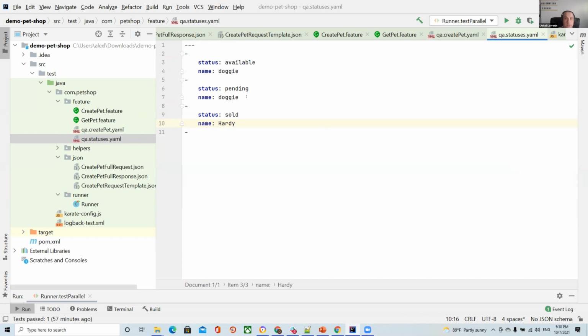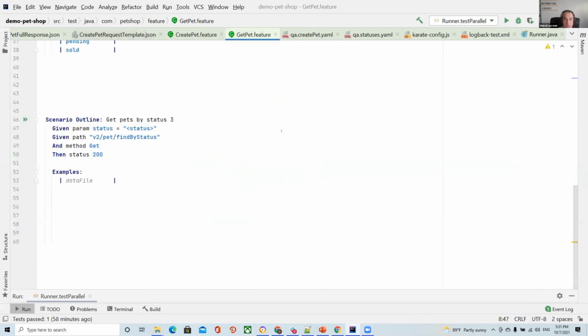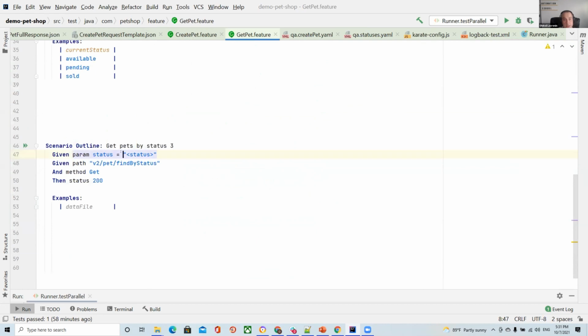Okay, and what is more? We can add double quotes or not add double quotes, it doesn't matter. Anyway, we use special characters here. For example, you know exactly that the status should be a string, and that's why we put it in double quotes.